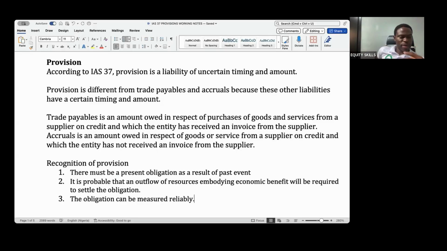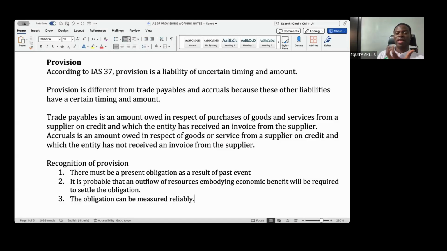And from your past questions, it has always been very simple questions regarding provision, but I'm going to prepare you fully in case they decide to blow it out in the diet. So we'll look at more complicated questions for you to practice with. Now, these are the criteria that have to be present before you can recognize a provision.